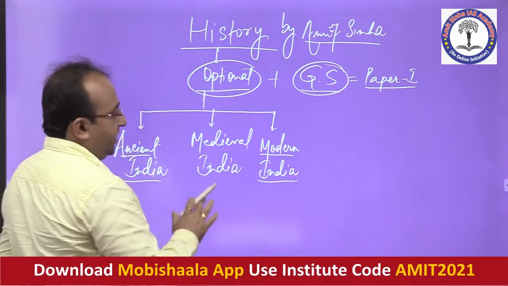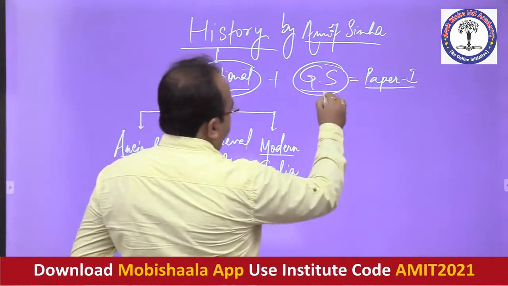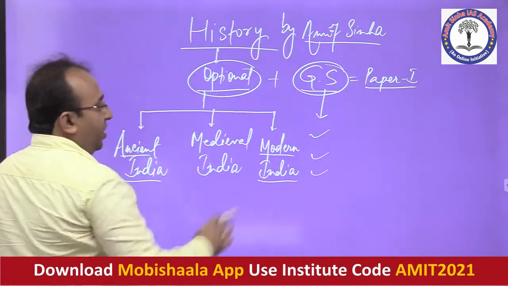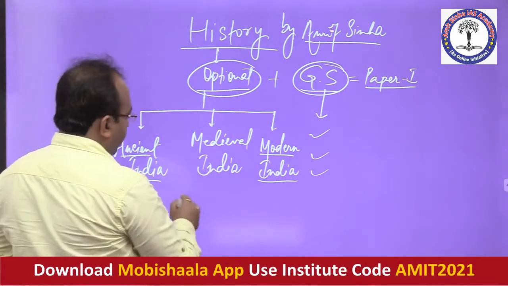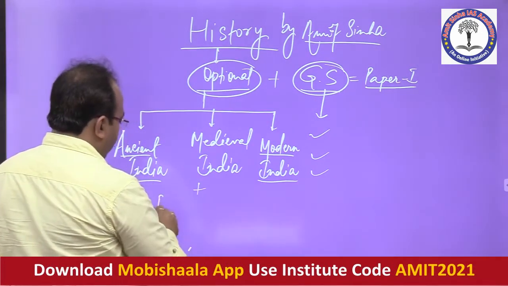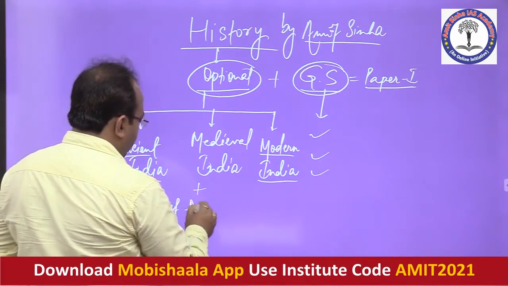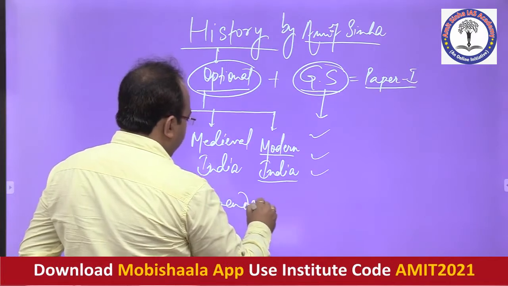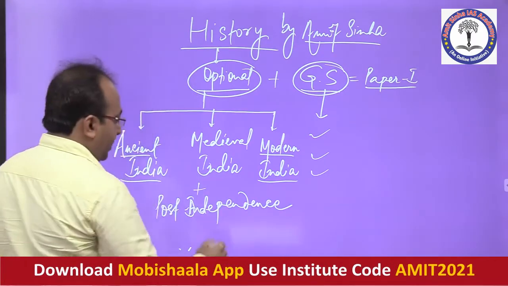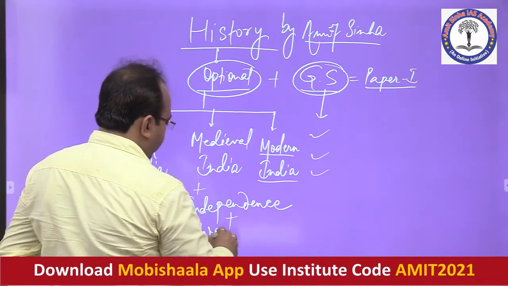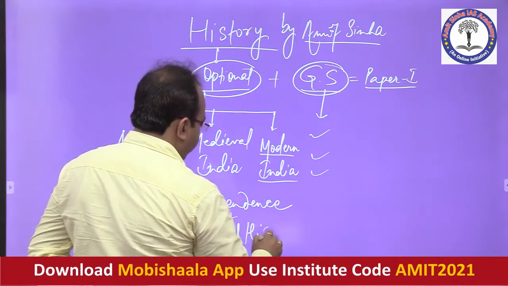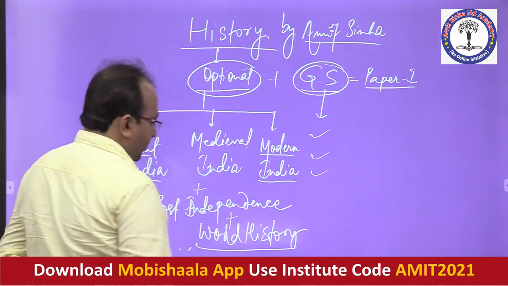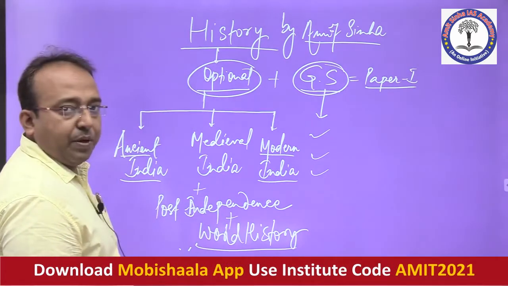Fine, that is the three very common things which are going to be also applied here. So, here I go again, we are going to study all these things. Now, in optional we are also supposed to study the history of post-independence period, that is equally a part of our syllabus. Then also we have to study the syllabus of world history, that is equally a part of our syllabus. So, even the world history is equally a part of the syllabus of your optional paper.